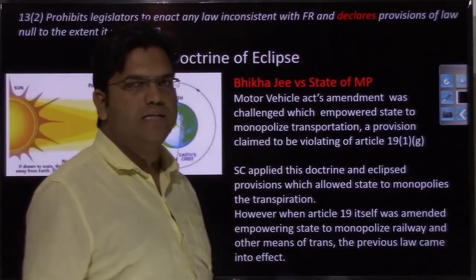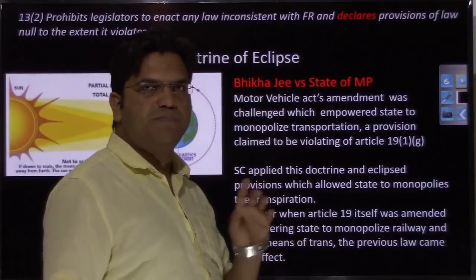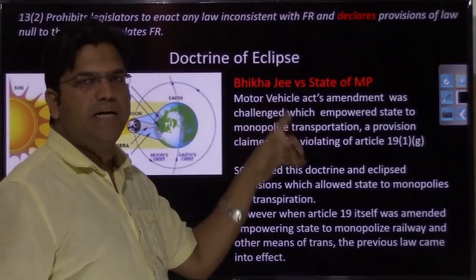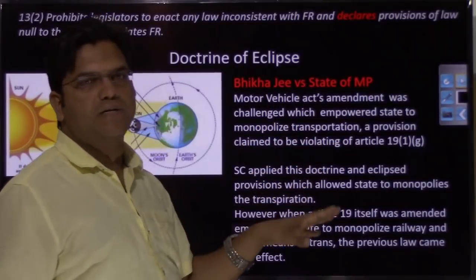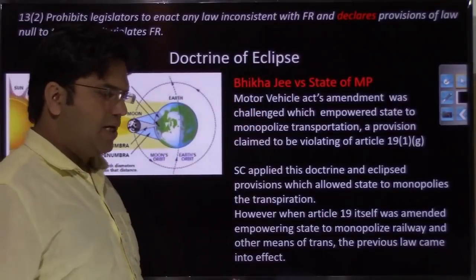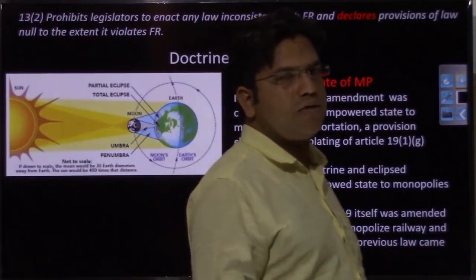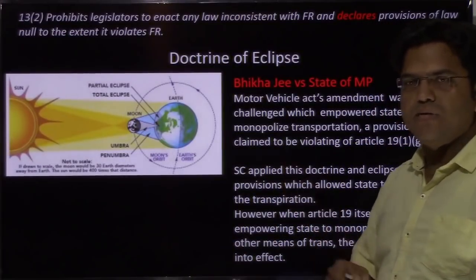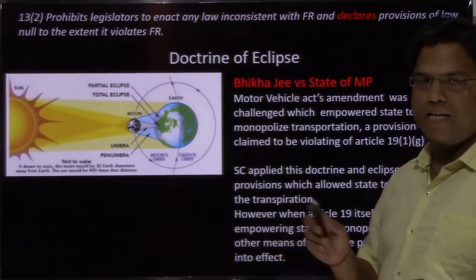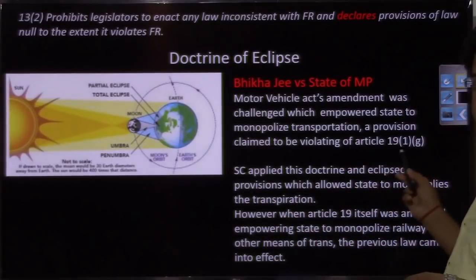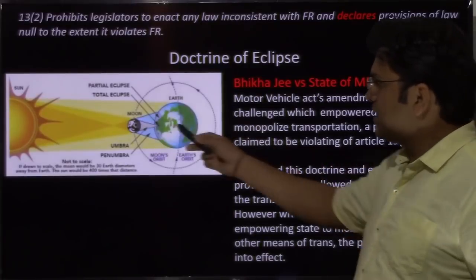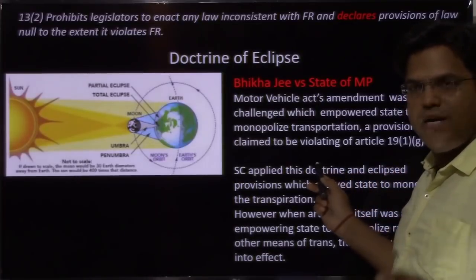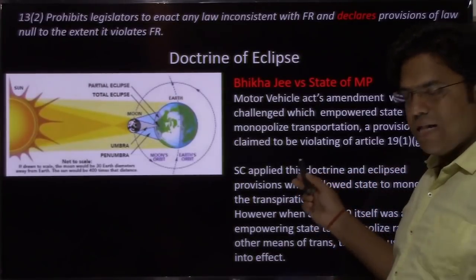Finally, the Supreme Court held that the fundamental right to occupation of these people should take precedence over the new, amended act, and this amended act was declared void. But this voiding does not mean that the law was thrown completely into the dustbin. This law was only sent into something called sleeping mode, and there may be a situation where, if the protection available under this article goes away, that law will come into the picture. And that actually happened.